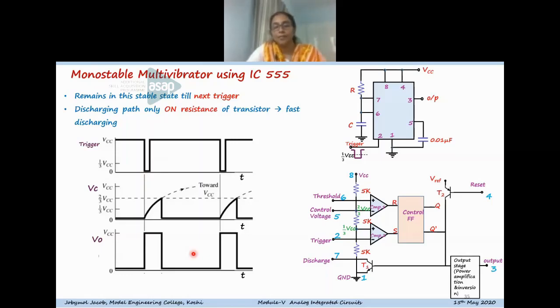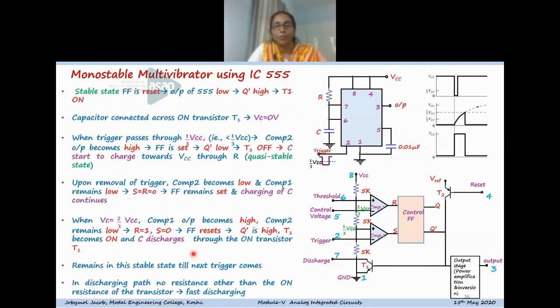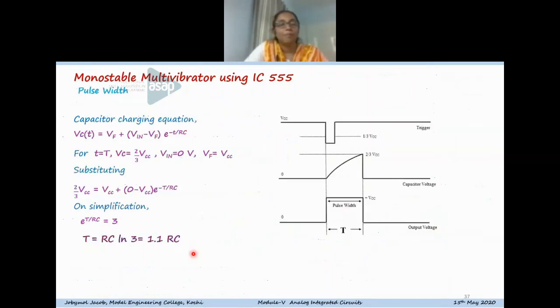Now this is the complete picture of the operation of the monostable multivibrator. You can refer to it later. And the pulse width of the monostable multivibrator can be derived from the basic capacitor charging equation. Here you can see that this is the monostable operation.